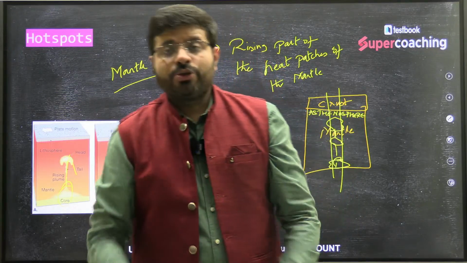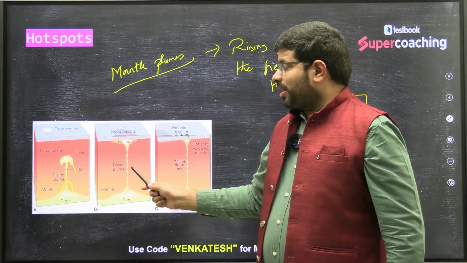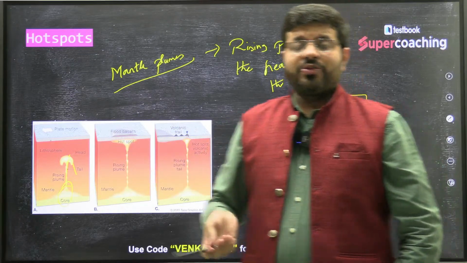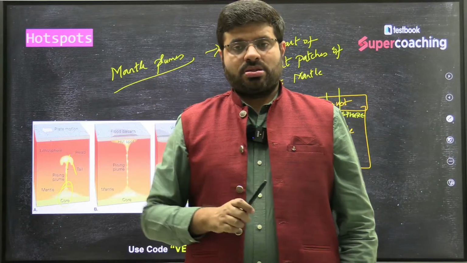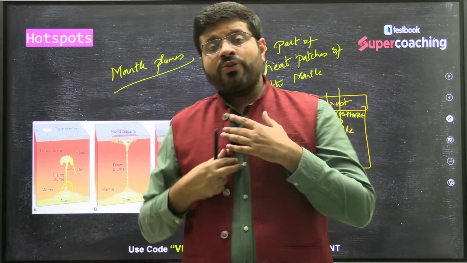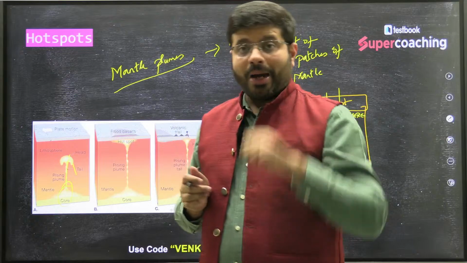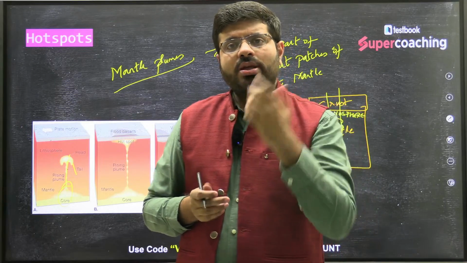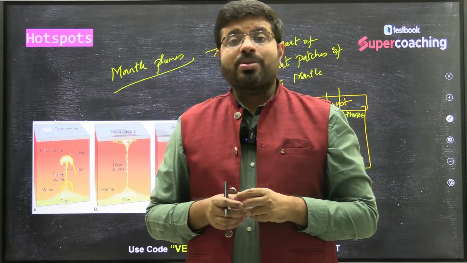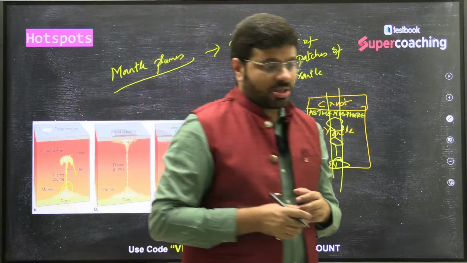Similarly, sometimes when the mantle plume reaches the earth's surface, a volcano is observed which is usually not observed at such places. That's why it is called a hotspot. Usually we know that at the edges of the plate, we do find volcanoes, but in the interior of the plate, at the intraplates, you are not supposed to find volcanoes, but you are finding them. Those are what we call hotspots.